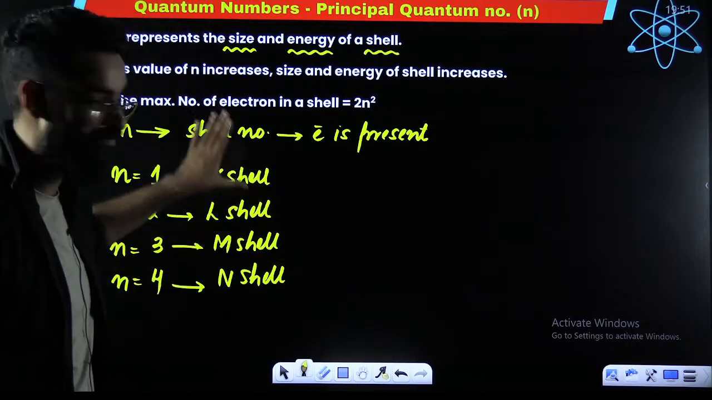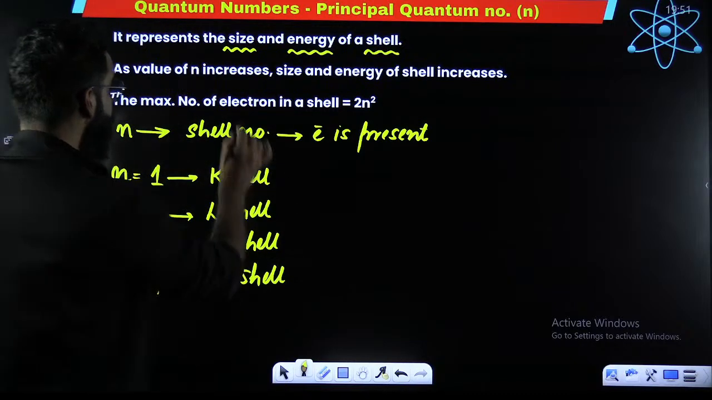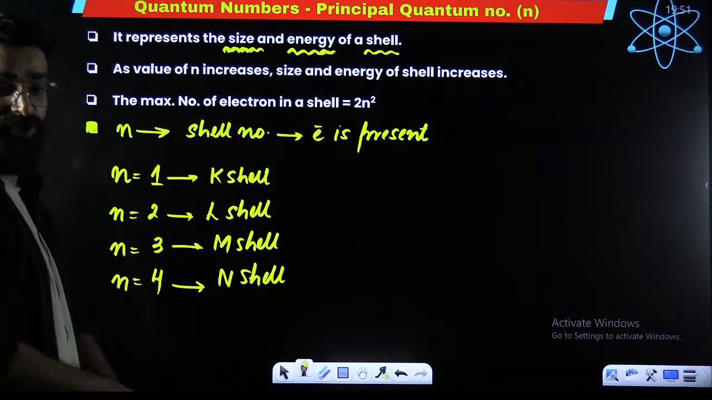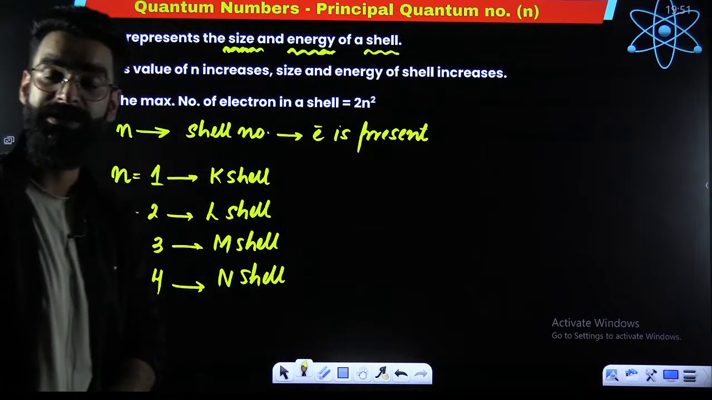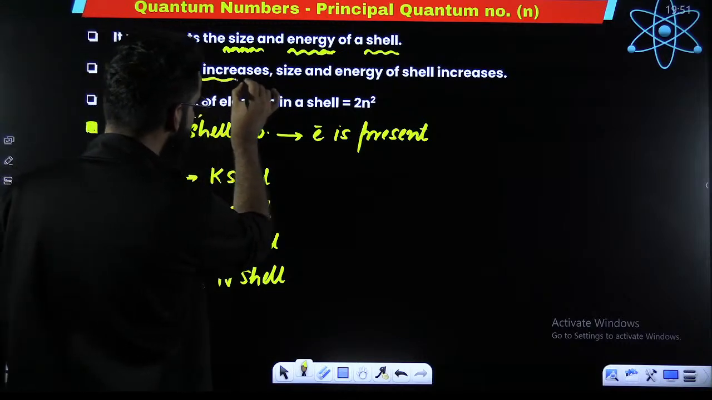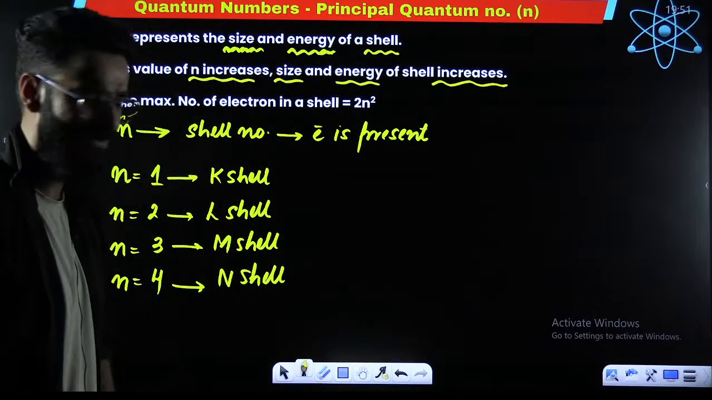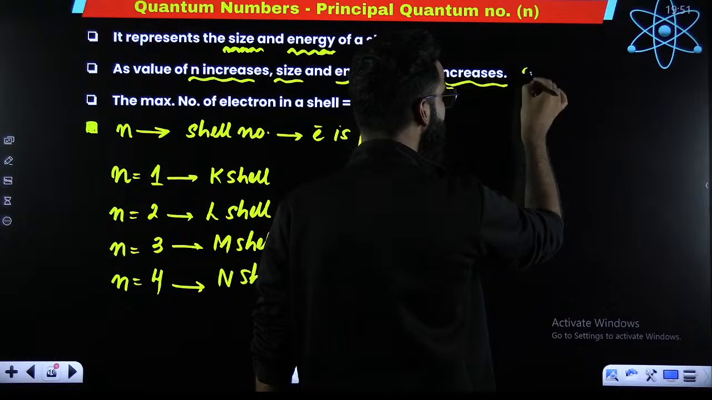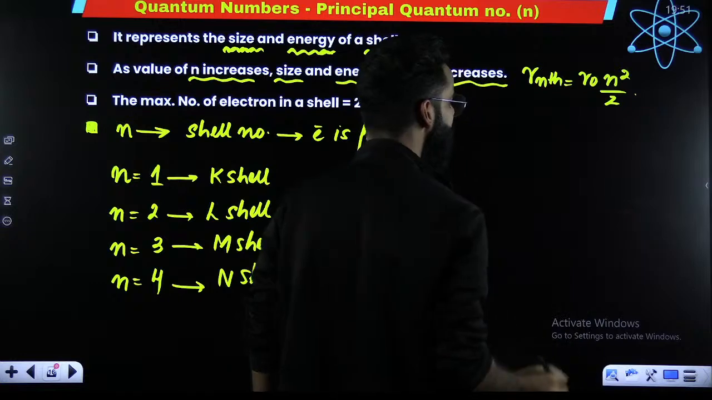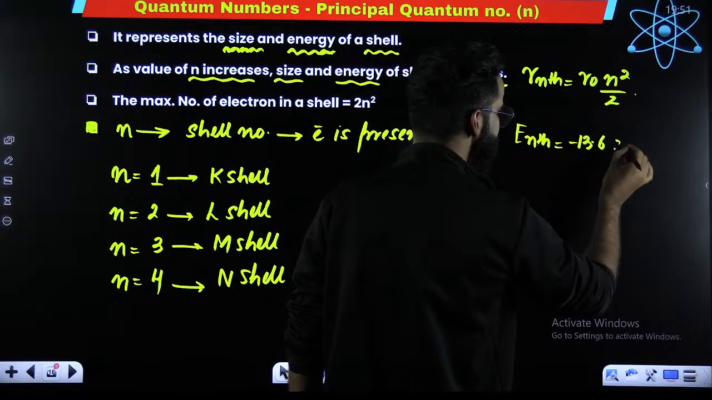So the principal quantum number gives me the idea about the shell number in which the electron is present. Number two, it gives me the idea about the size and energy of the shell as well. As the value of n increases, the size as well as the energy of the shell increases. How can you relate it? In Bohr's theory, you have studied the radius of the nth orbit is r naught n square divided by z. Similarly, the energy of the nth Bohr orbit is minus 13.6 z square divided by n square.